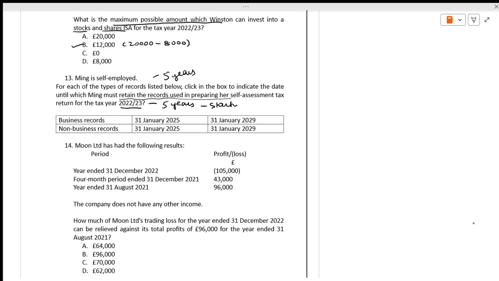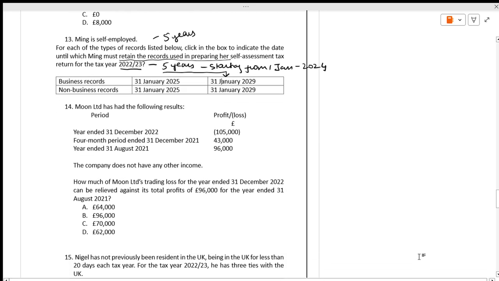Starting from 1st January 2024, what is the date? 31st January 2029. Refer to page number 427.